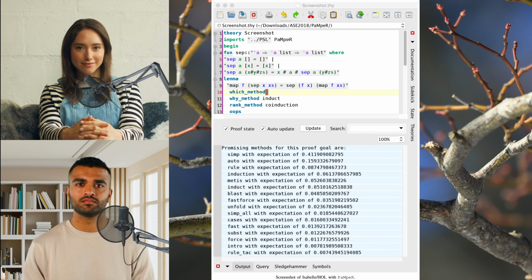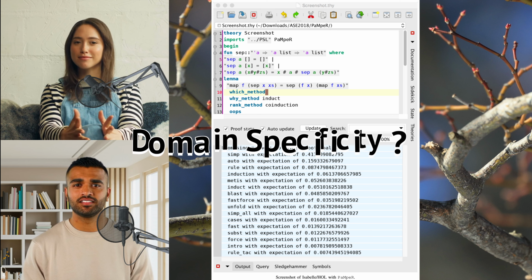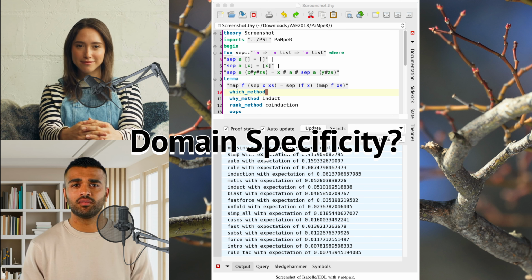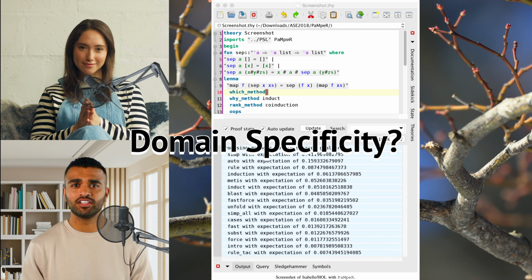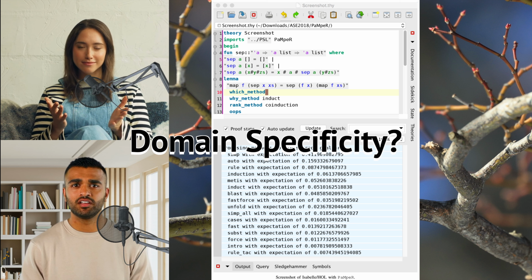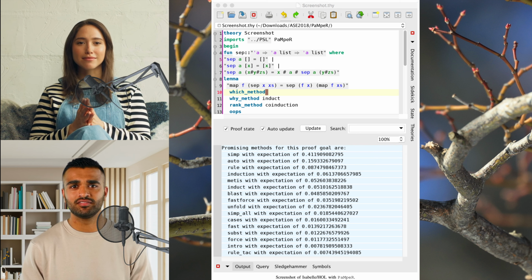Does this mean that PaMpeR is limited to the datasets it's trained on? To some extent, yes. If your proof domain is very different from Isabelle's standard library, their recommendations may be less accurate. However, users can train PaMpeR on their own datasets if they wish.